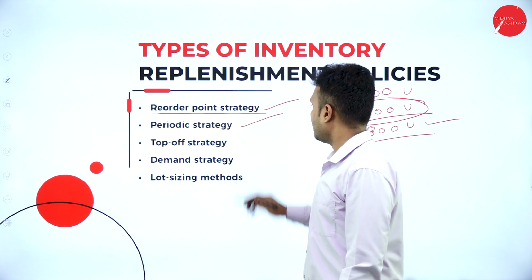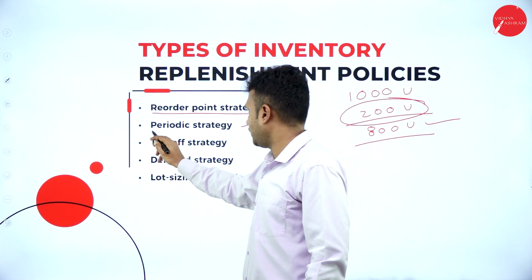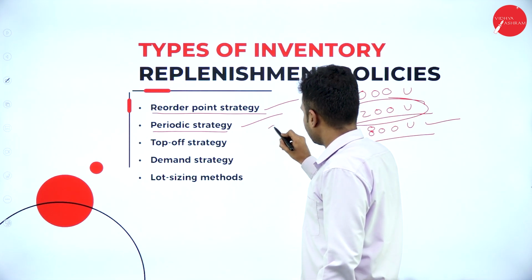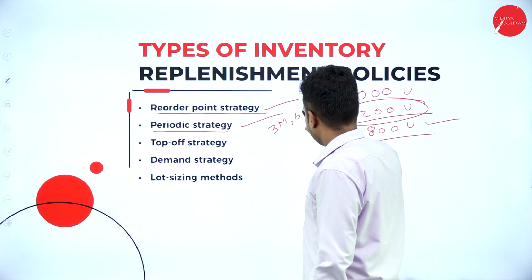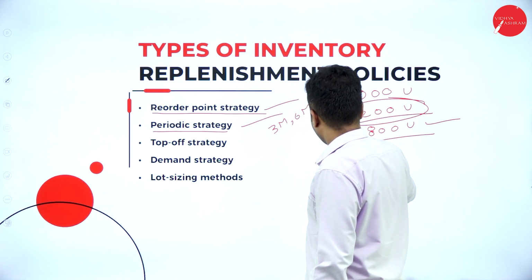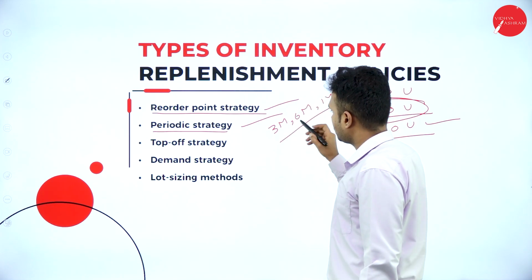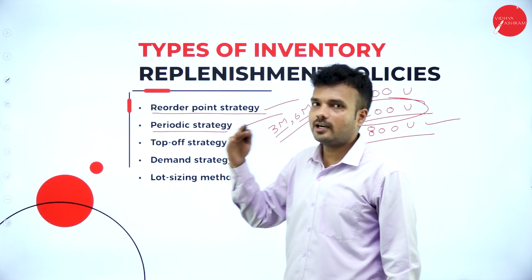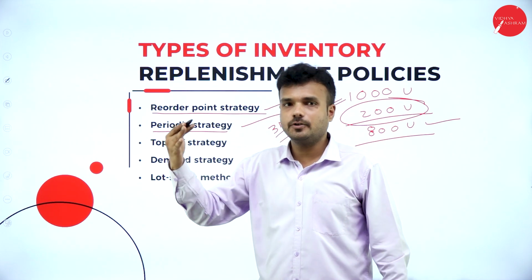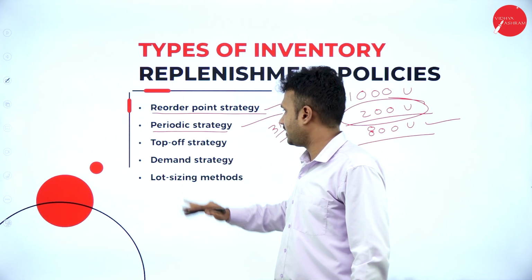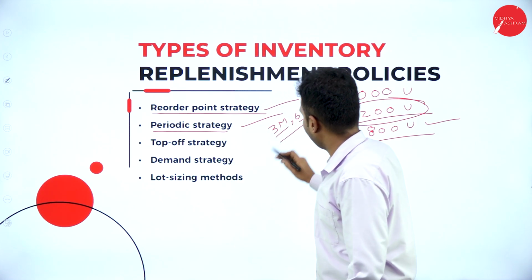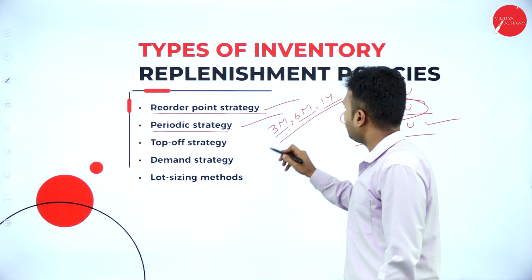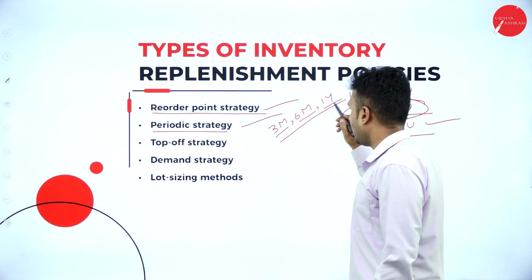Periodic strategy. As I explained in the earlier session, it is going to collect periodic information. We are going to consider the information of 3 months data, 6 months data and 1 year data. Based on the sales that happen quarterly, half-yearly and yearly, we are supposed to reorder the product by predicting the future. So it is going to help. That is the periodic strategy, by measuring the sales or inventory within the specified period of time. It may be quarterly, half-yearly or yearly.